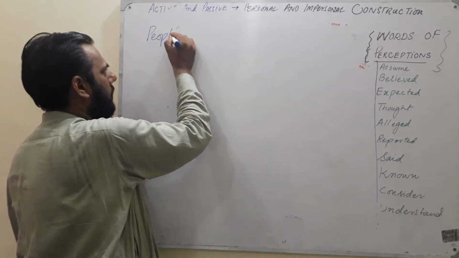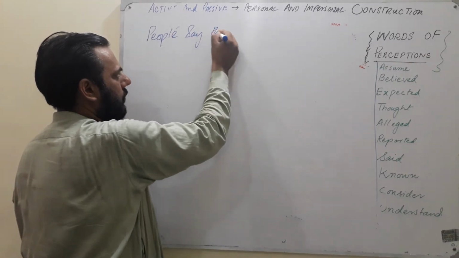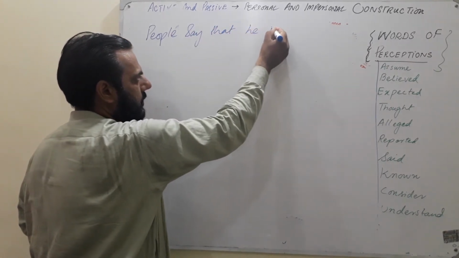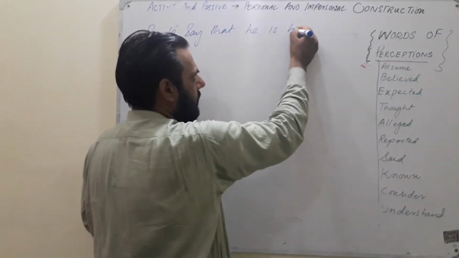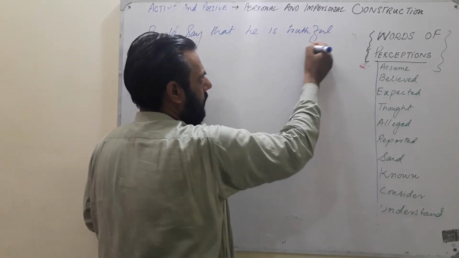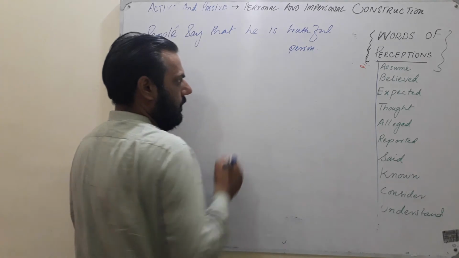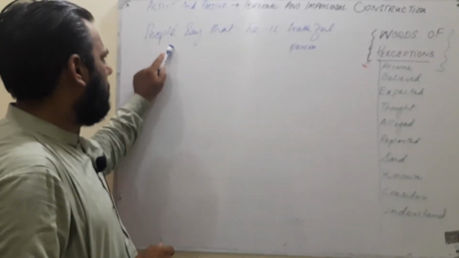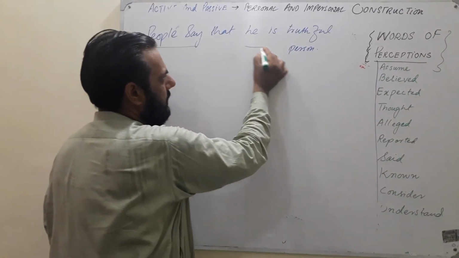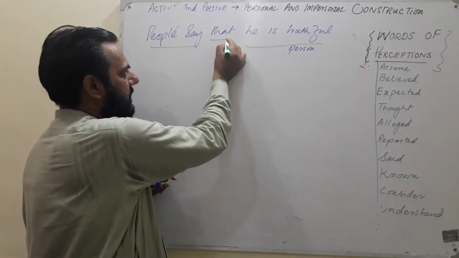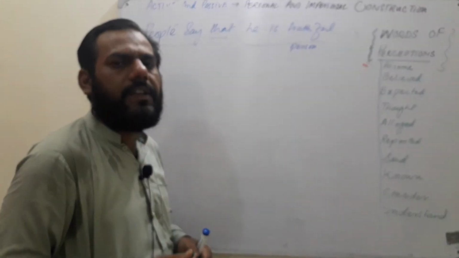So that people say that he is a truthful person. So this is one sentence. Look at this: simple present tense has been used in it, and this is also simple present state of being, and that has been used as a conjunction. So such sentences are given to you for converting into passive voice.